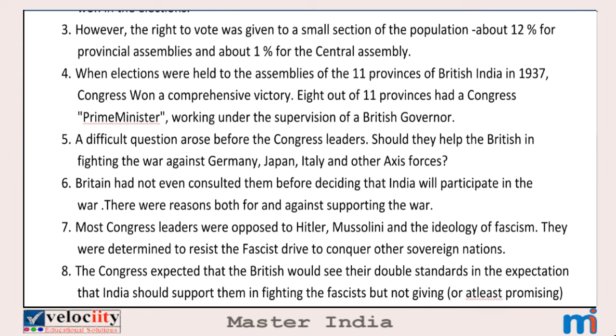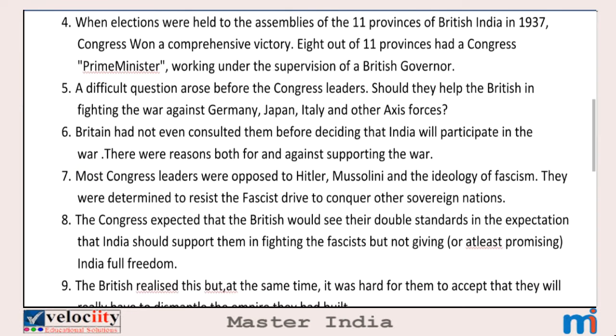Okay. Fourth point. When elections were held to the assemblies of the 11 provinces of British India in 1937, Congress won a comprehensive victory. So in 1937, elections were held to the assemblies of the 11 provinces of British India, and Congress won a massive victory. 8 out of 11 provinces had Congress Prime Ministers working under the supervision of a British governor.